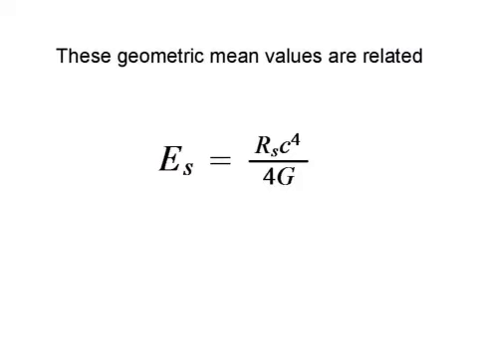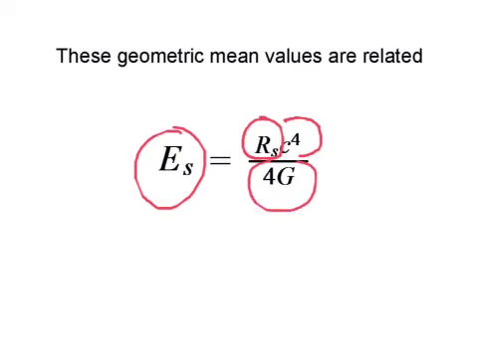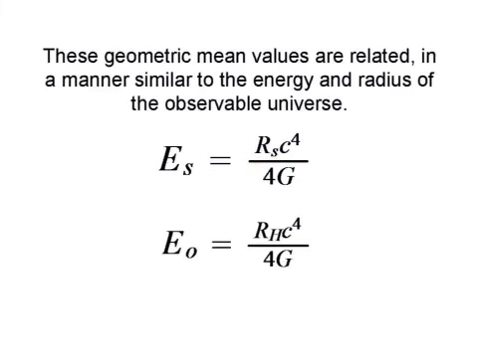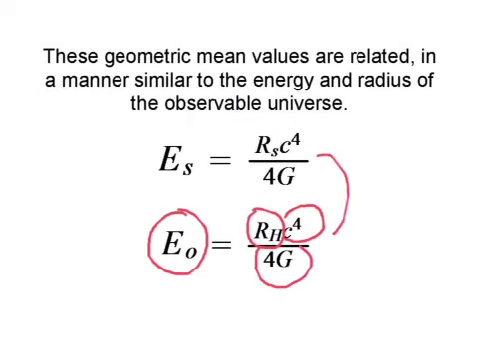These geometric mean values are related. We find that the small energy is equal to the small radius times the speed of light to the 4th power divided by 4 times the gravitational constant. And these geometric mean values are related in a manner similar to the energy and radius of the observable universe. Our equation for the energy of the observable universe, E sub O, is equal to the radius of the hyperverse times the speed of light to the 4th power divided by 4G. We see a very similar structure between these two equations.